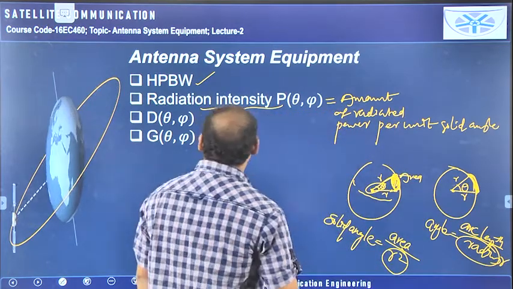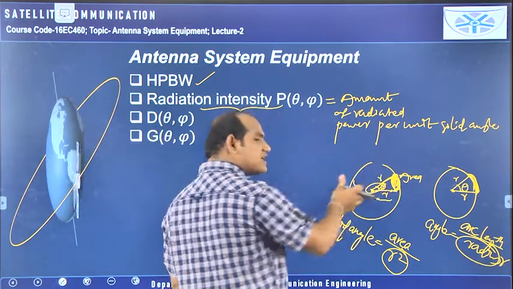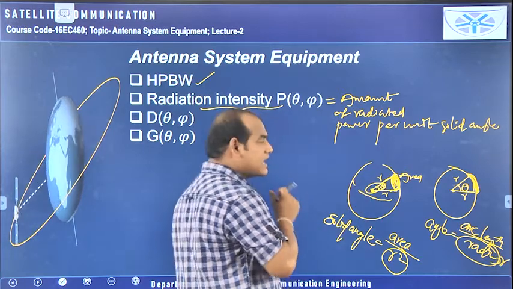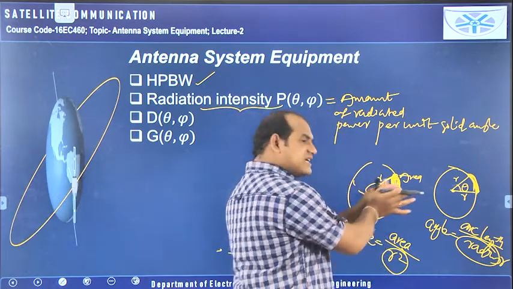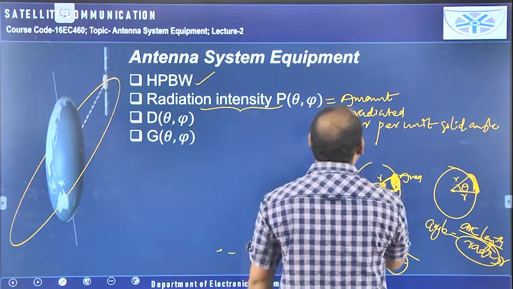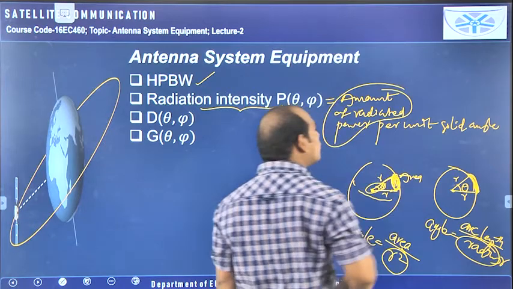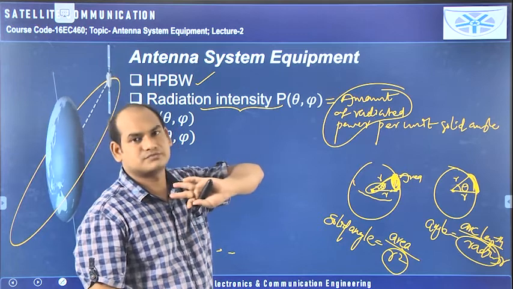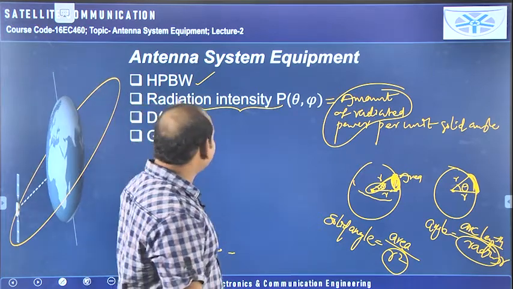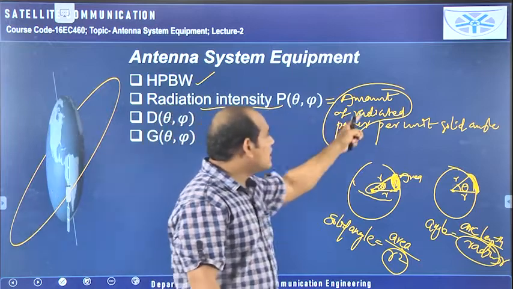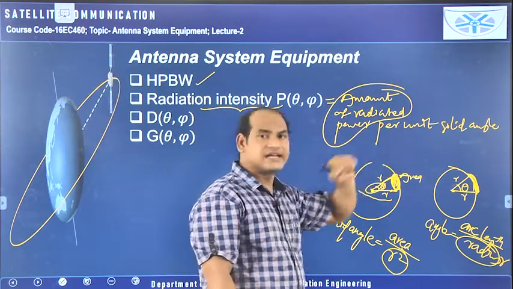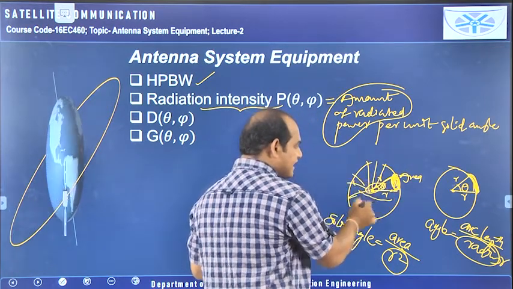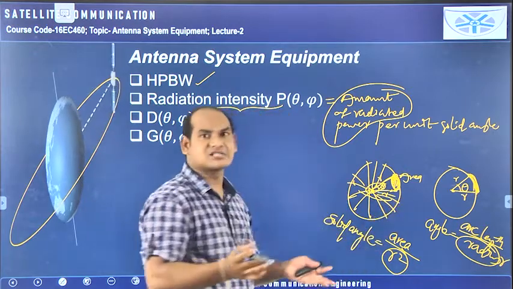Then you assume this is the radiation pattern of the antenna. Now you come to the antenna. Here an isotropic antenna is there at the center of the sphere, and we have taken a certain amount of angle, extending like this. In the definition of radiation intensity, first of all it is the power, the amount of radiated power. Power is measured in watts, and radiation intensity is also in watts only, because that is also radiated power, but per unit solid angle. If this is an isotropic antenna, it is radiating equally in all directions. That's why the sphere has been created.